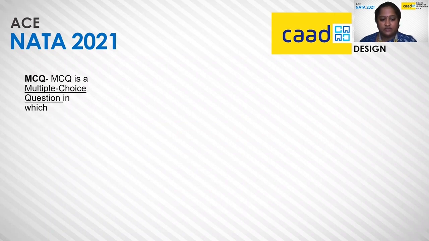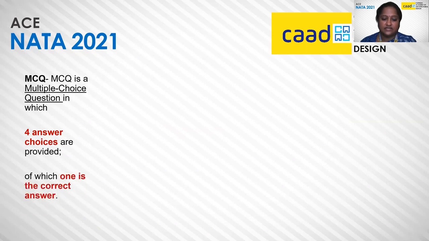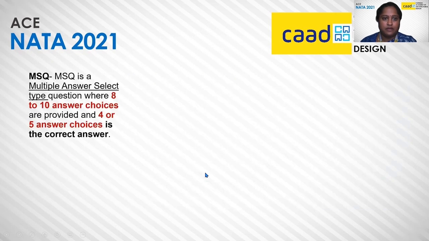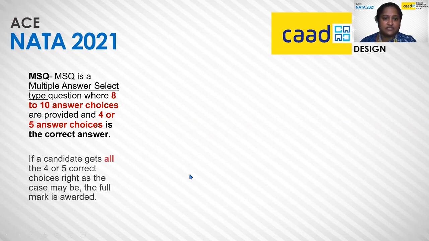Multiple choice based questions are those in which a question is given and there will be 4 answer choices provided, out of which one is the correct answer. In this example, you can see one of the 4 choices given is the correct answer. Multiple select questions or MSQs are similar to multiple choice questions, but the difference is that of the total choices given, more than one or multiple options have to be selected and that forms the correct answer. 8 to 10 answer choices will be given and 4 or 5 should be chosen as the correct answer.